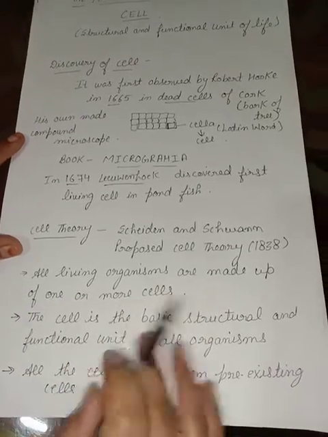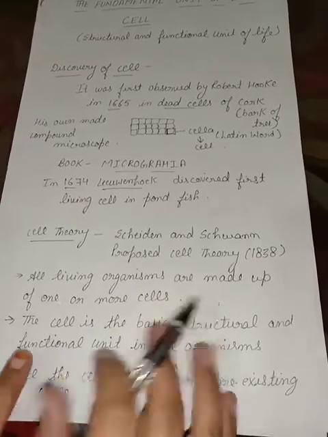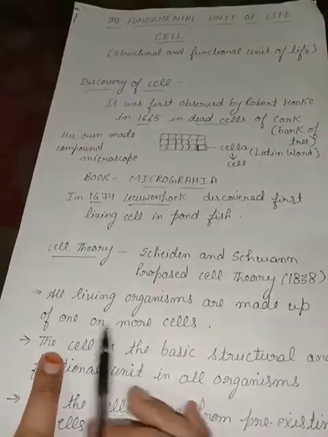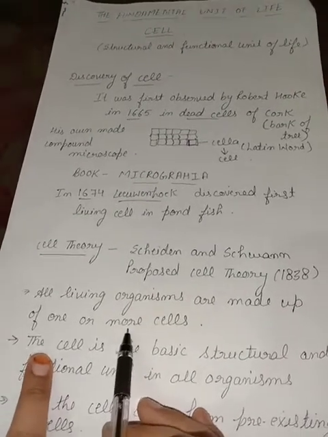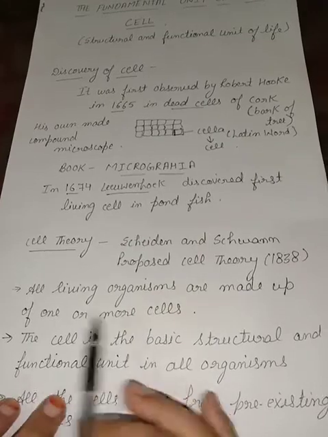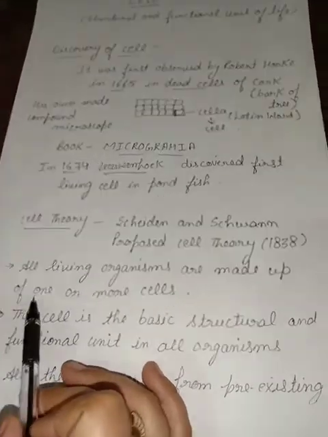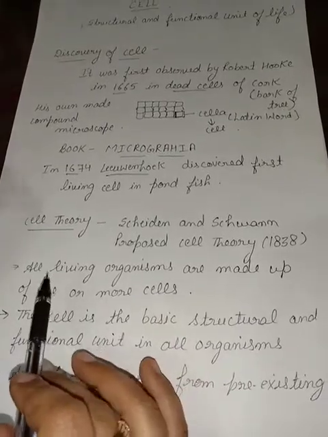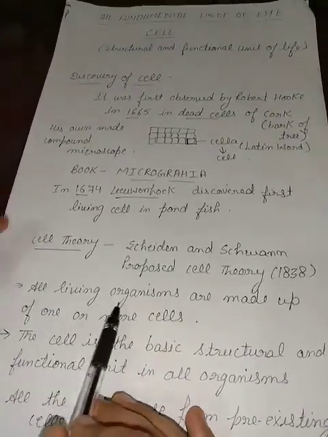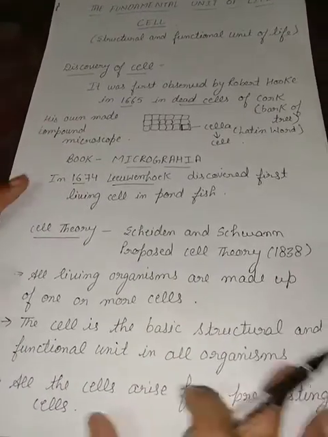One or more cells means, on the basis of one or more cells, we will discuss this in further classes, that some organisms are made up of only one cell, and there are a number of organisms made up of more than one cell, as we human beings are made up of more than one cell. Amoeba, paramecium, all are unicellular organisms that are made up of only one cell. So it means all the living organisms, the smallest or the largest, are made up of the cell only. Some are made up of one cell, and some of more than one cell.